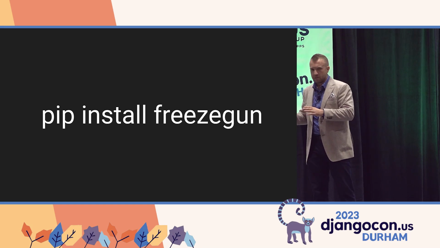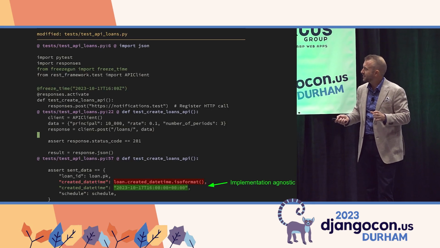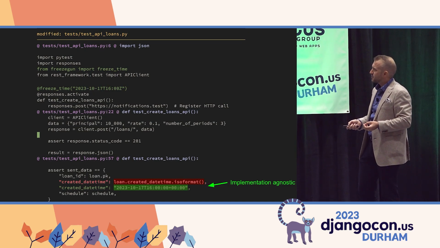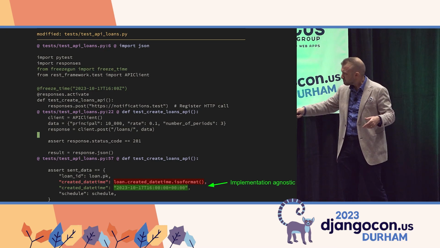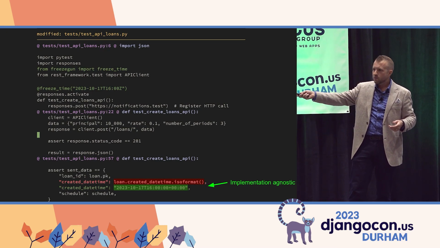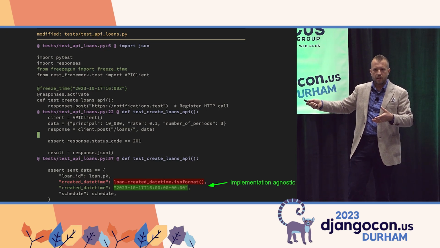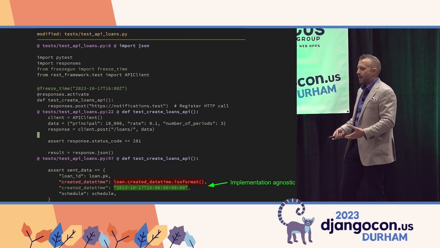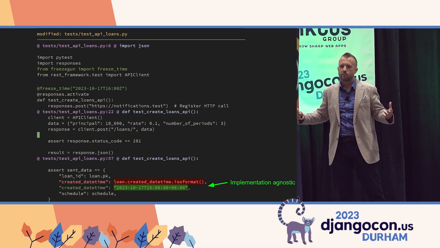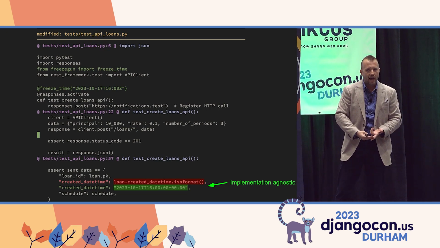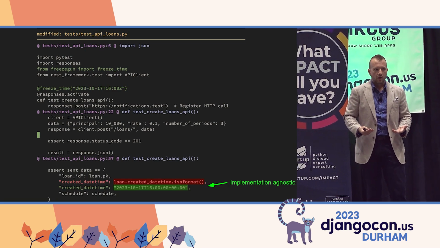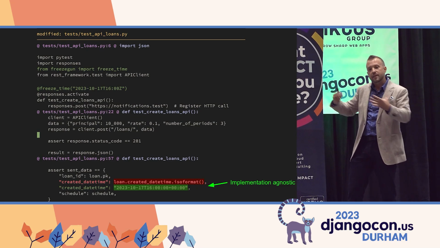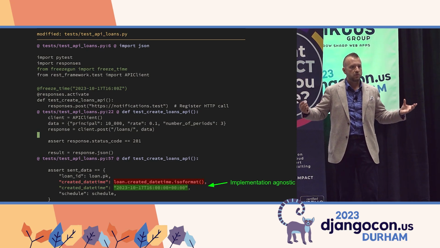Forgive the violent name, but it comes with a function called freeze_time that you can use as a decorator or as a context manager. So we'll freeze the time at today. And then in our assertion, we can get rid of the reference and actually assert an absolute value, like the string that we expect to be sent in the format that we've come to expect. What's nice about this is that we don't care how that came to be. It could have come from the auto_now_add functionality on the model field, or we could have said timezone.now in the view. We don't care, and testing in this way has allowed for both those possibilities to exist.